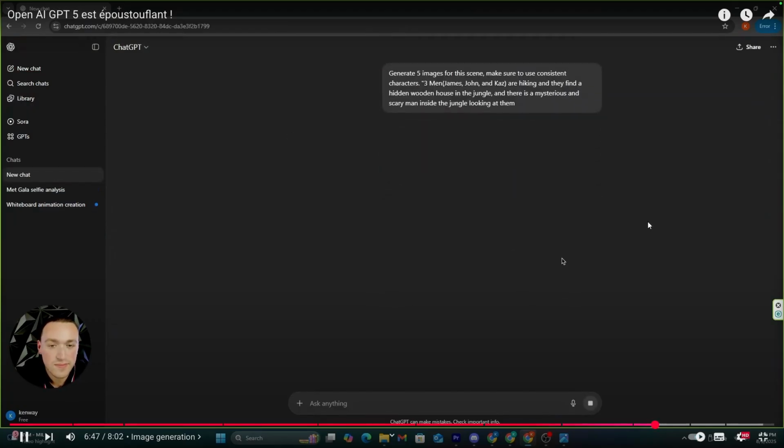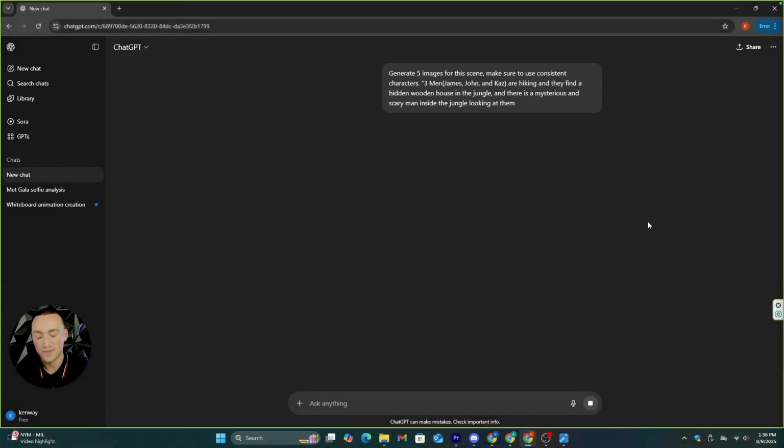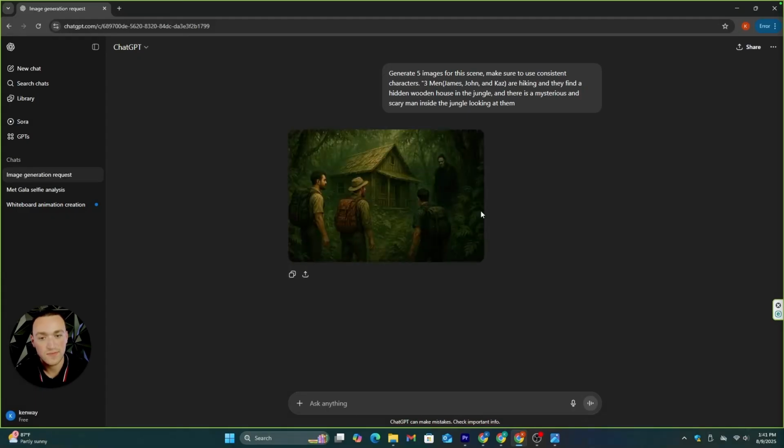Three men, James, John, and Kaz, are hiking, and they find a hidden wooden house in the jungle. And there's a mysterious and scary man inside the jungle looking at them. Okay, I only got one image.